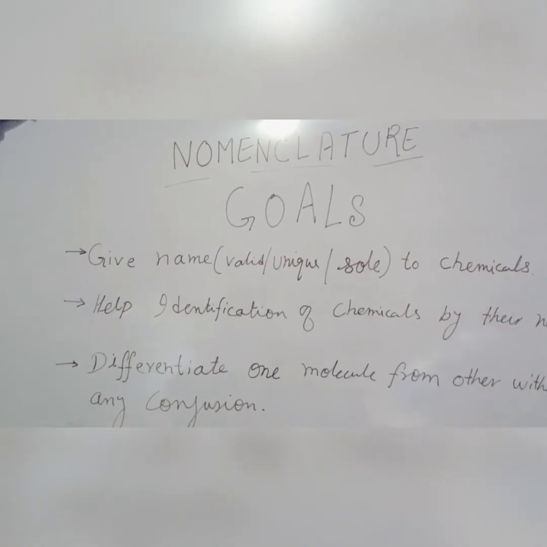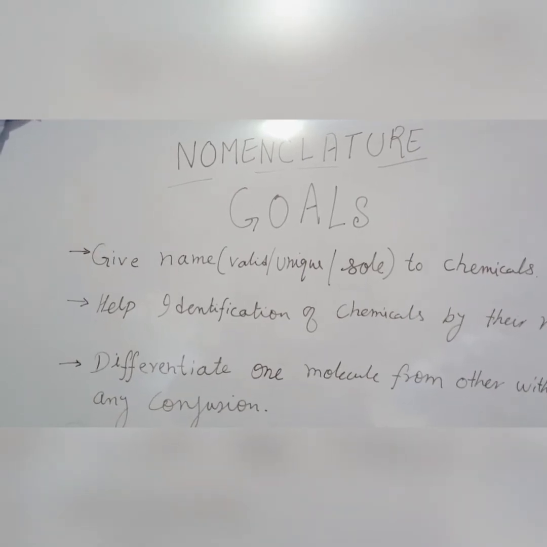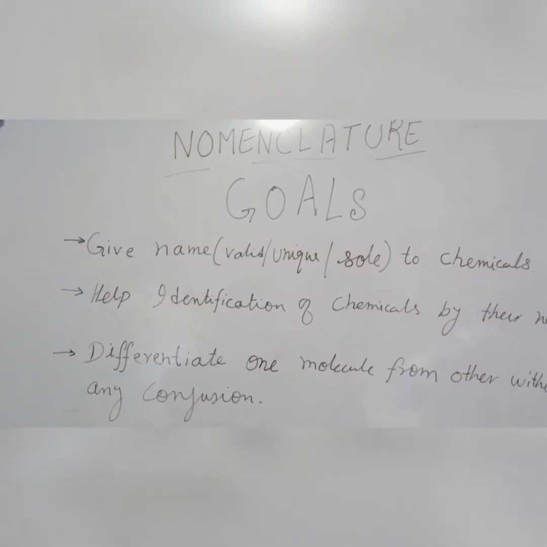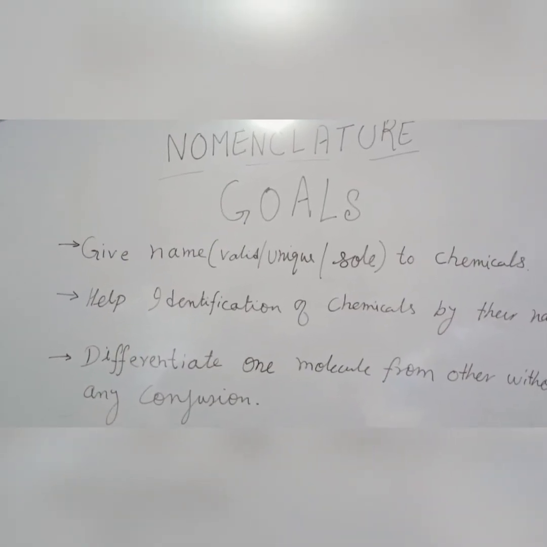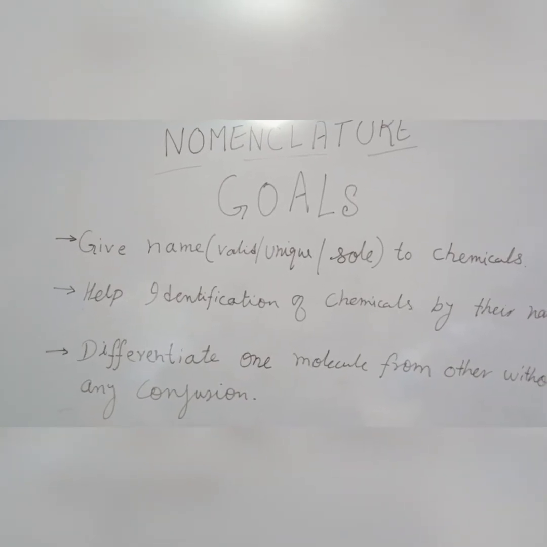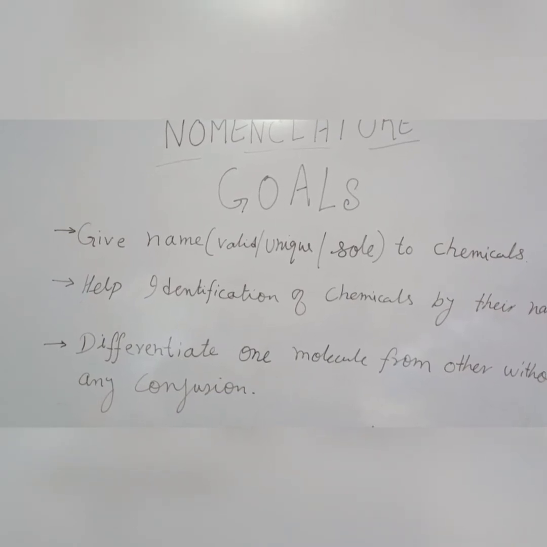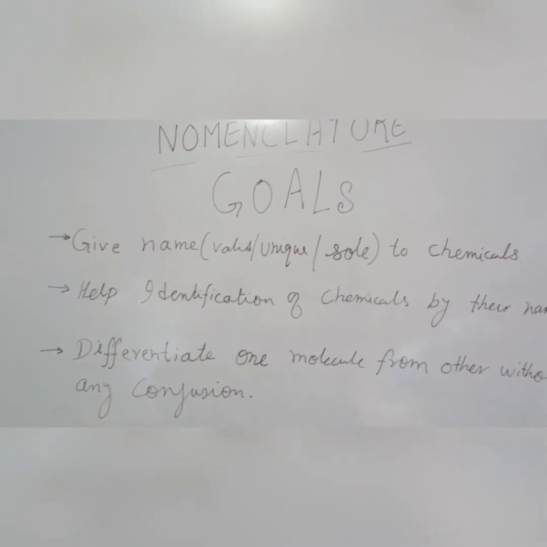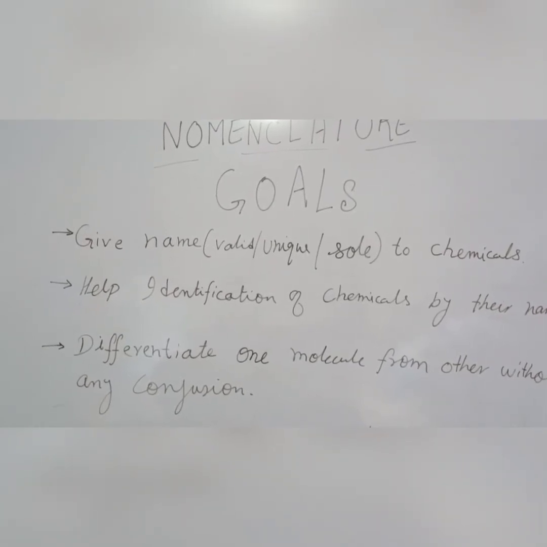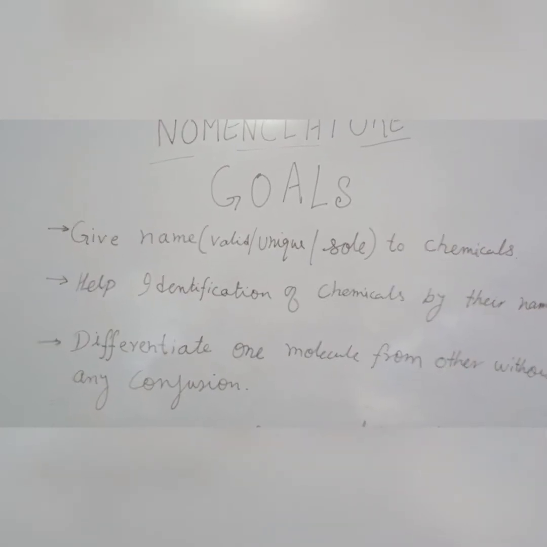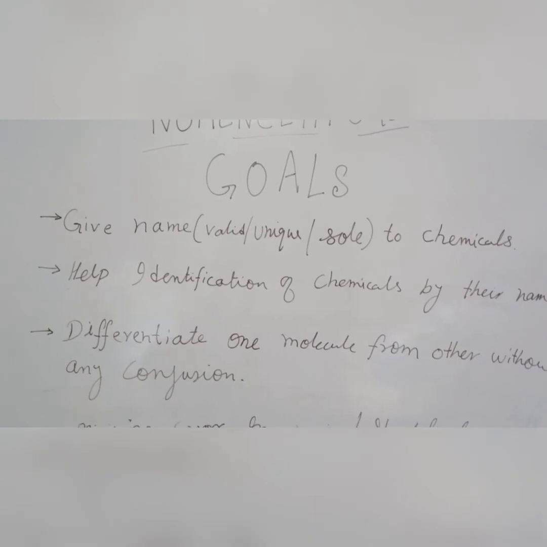Unique means that the name must belong to that particular chemical compound, and that name should not be given to any other chemical compound. Now, what does sole mean? Sole name is somewhat similar to uniqueness, and sole means the name given to that chemical compound should not be similar to the name given to any other chemical compound.